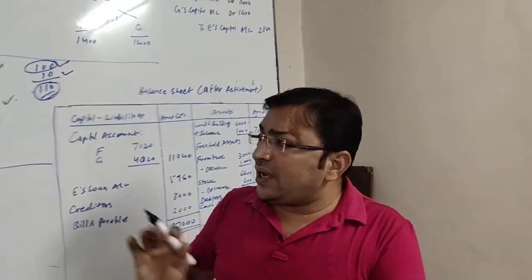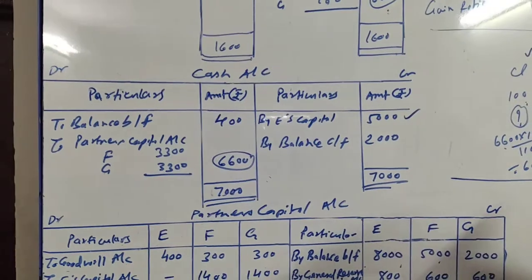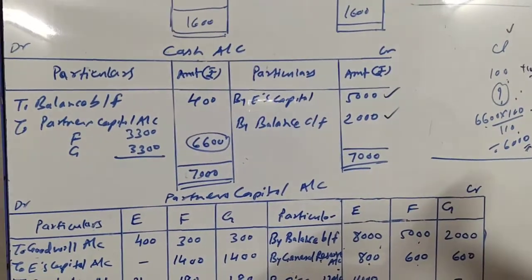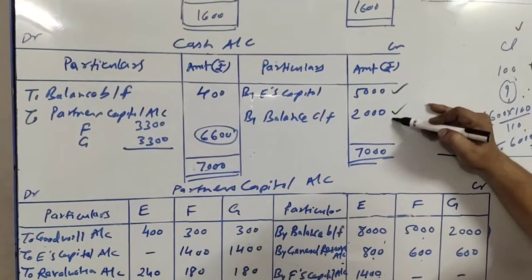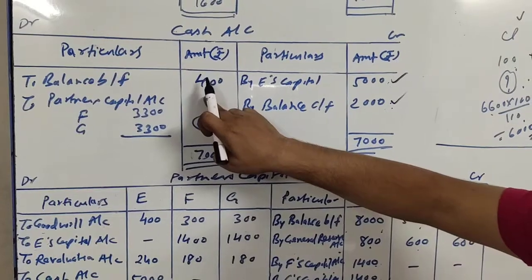Okay friends, so here in the cash account we see we have already given 5,000 to E and the closing cash balance is to be maintained at rupees 2,000, right? So we need 7,000 for the payment and we only have 400 rupees.